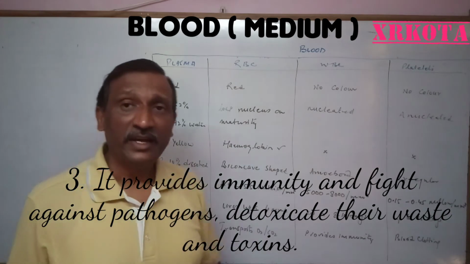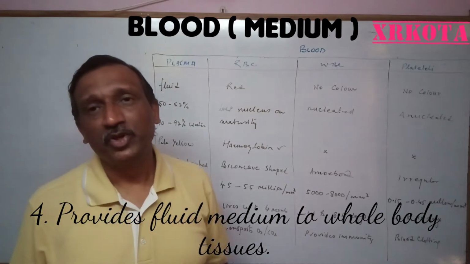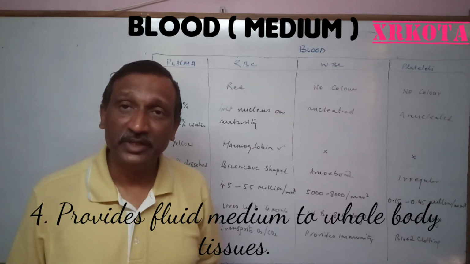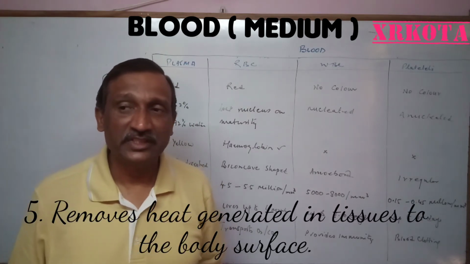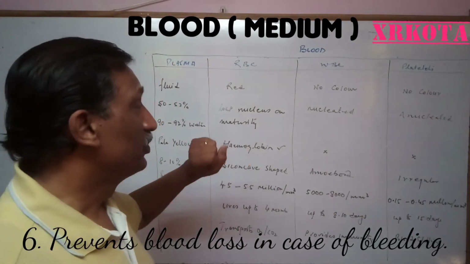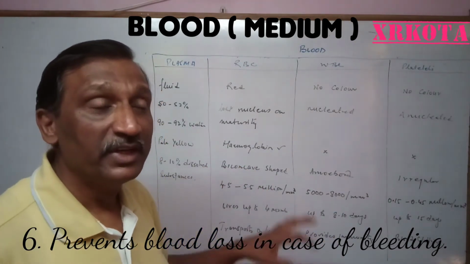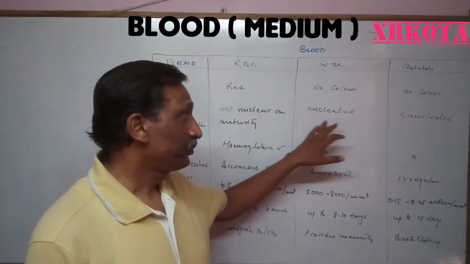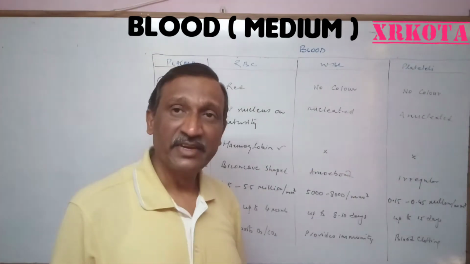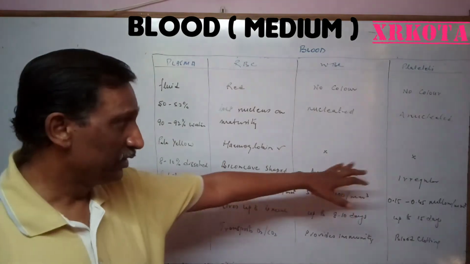The RBC has a nucleus when it is formed, but it loses its nucleus in due course of time, because when the nucleus and other cell organelles are there, a sufficient portion of oxygen is used by them only, and then how will it transport more oxygen? Since its main function is to transport oxygen, it has to vacate the place. It is creating more space for hemoglobin, and moreover, it is not itself consuming oxygen. WBC has a nucleus, rather multiple nuclei, and platelets never have a nucleus. The red pigment hemoglobin is found only in RBC; in the other two it is absent.